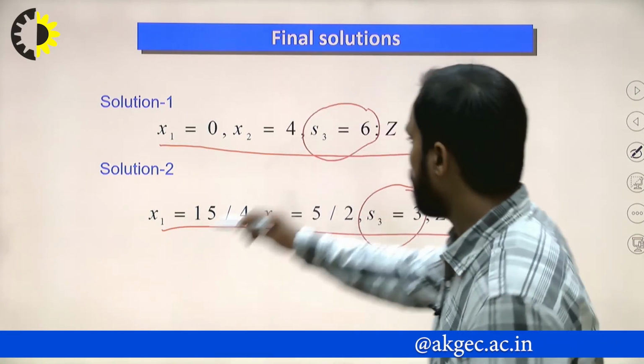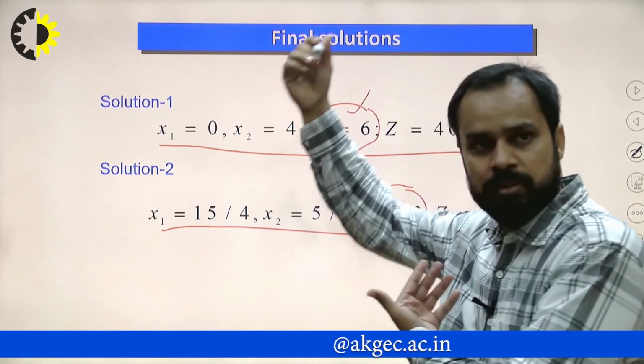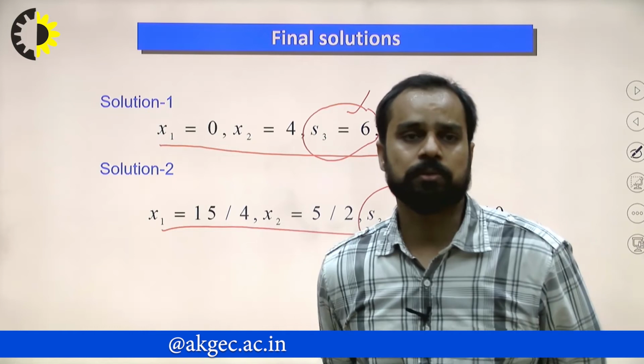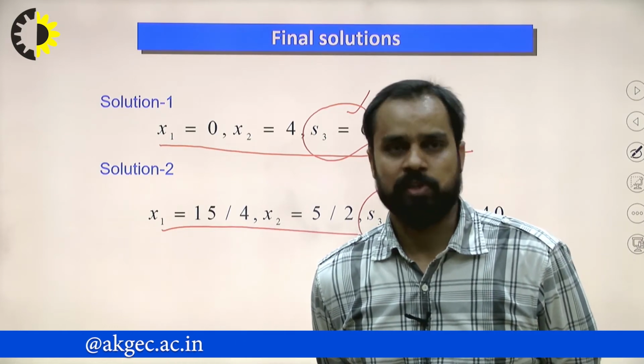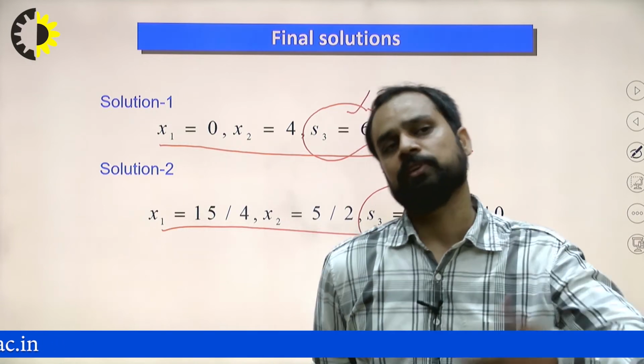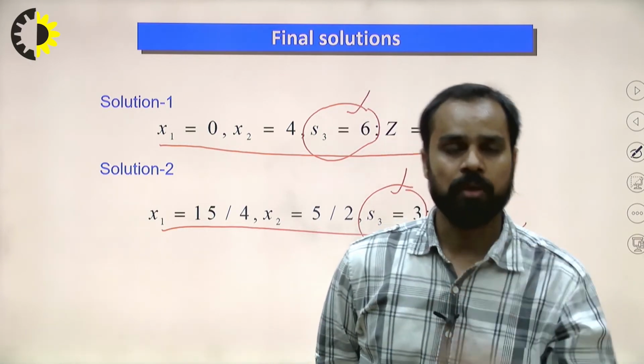So in solution 1, there are 6 unutilized resources. In solution 2, there are only 3 unutilized resources. That is the first criterion to check which solution is better. Obviously, in the first case, we have saved more resources.